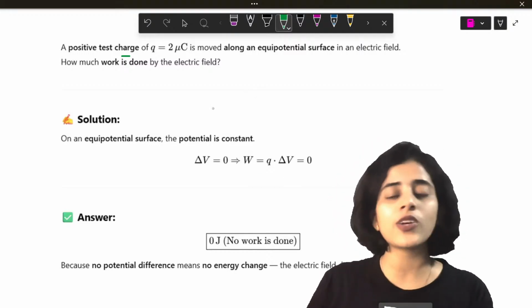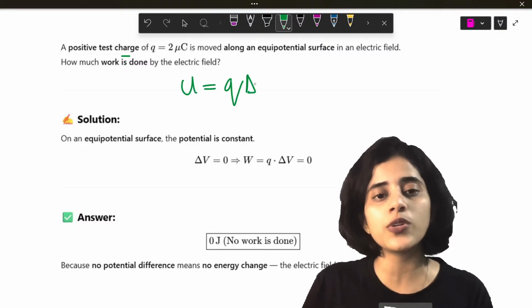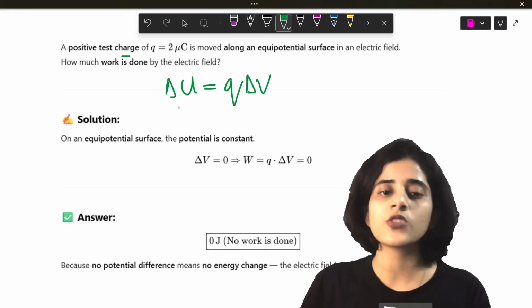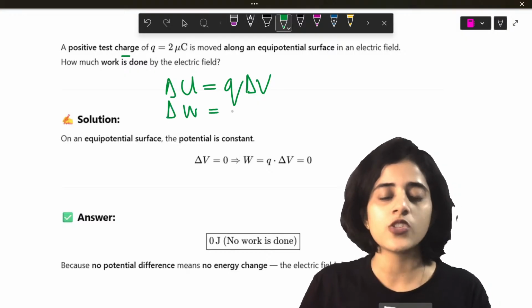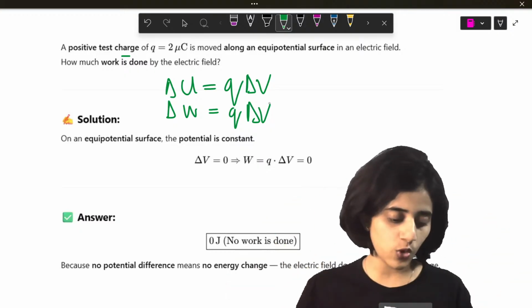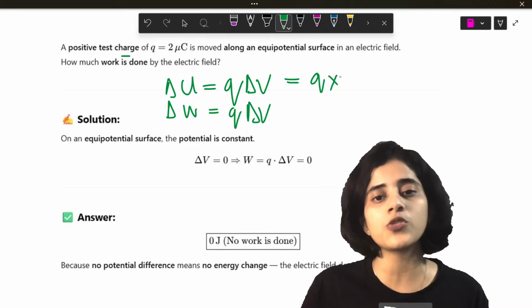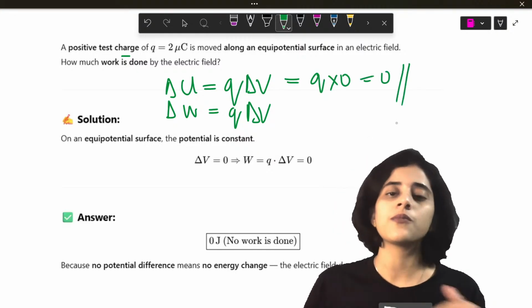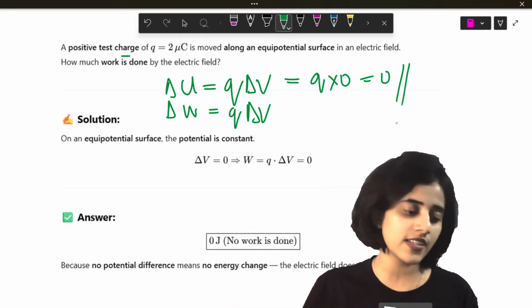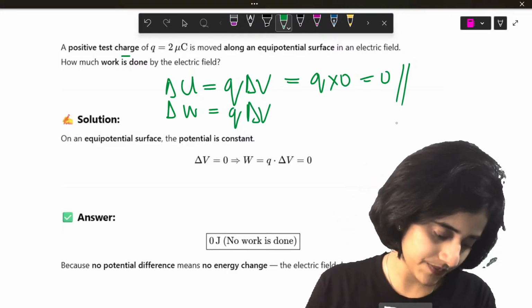Okay. Why? Mathematically, why does that happen? Because U is equal to Q delta V, that we know. So delta U is the same as work done. So work done is also Q delta V. In an equipotential surface, the voltage is same throughout. So this is Q into 0, which is 0. Potential is the same throughout. So answer is 0 joules.